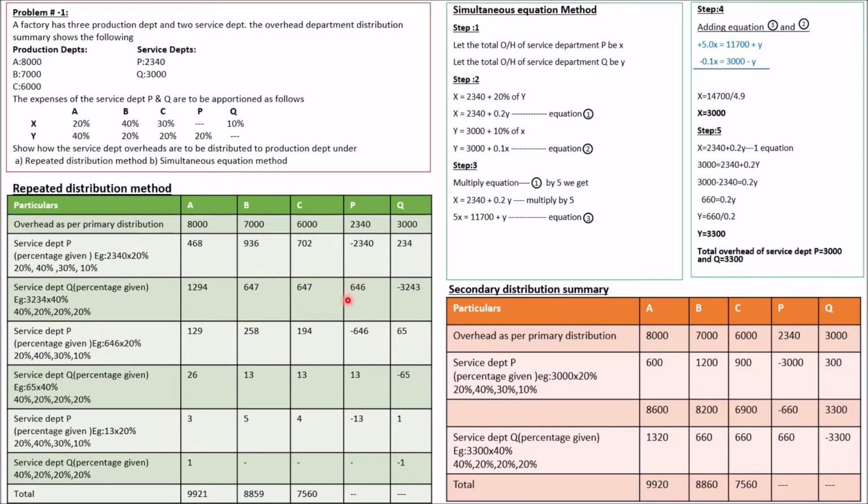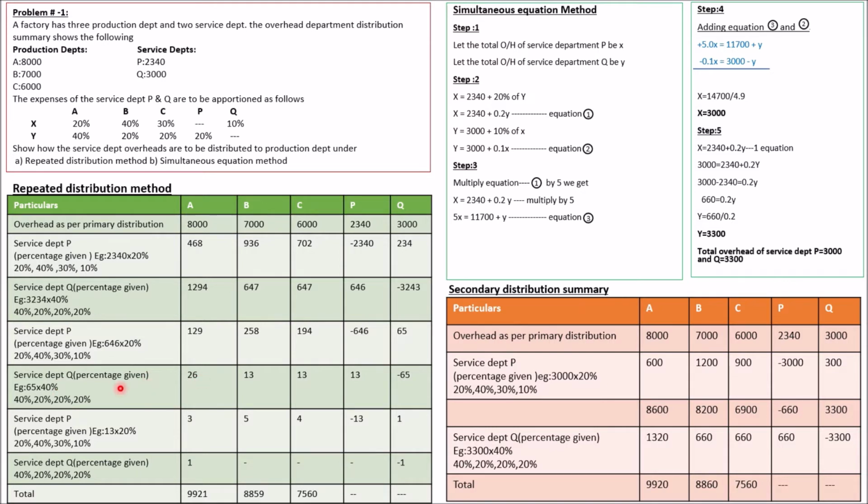This 646, the entire amount has to be redistributed. You will be getting 646 into 20%. Whatever percentage has been specified in the problem, the same we have to distribute. 646 into 20%, 646 into 40%, 258, 646 into 30%, 194, 646 into 10%, 65. Now we have a remaining balance in the service department Q of 65 rupees. This 65 rupees again has to be redistributed according to the percentage.